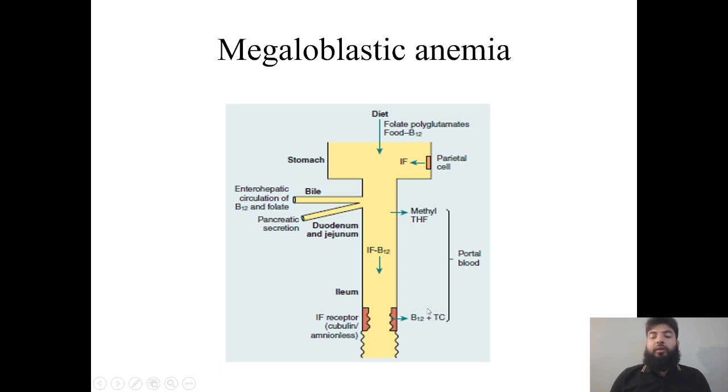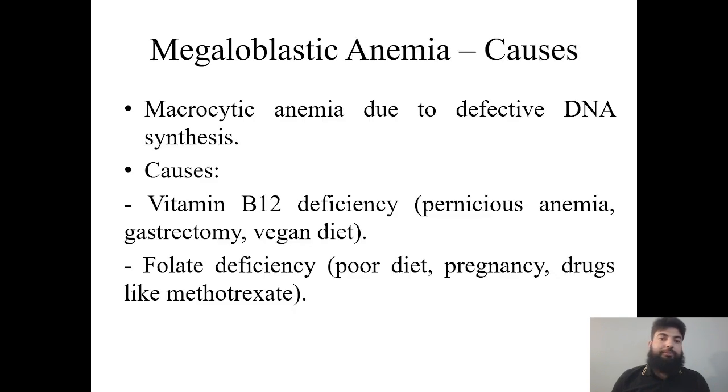Absorbed through the receptor within the ileum. So the B12 combined with intrinsic factor is absorbed in the ileum, which is part of the small intestine. And then folic acid is absorbed in the form of methyl tetrahydrofolate in the duodenum and jejunum, and transported into the blood and ultimately into the bone marrow for cellular activity and nucleus formation.